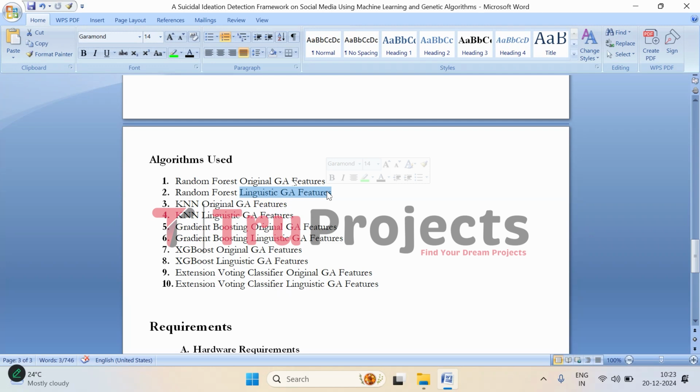While original features provide a basic representation, linguistic features delve deeper into the intent and sentiment behind the text, making them more insightful for understanding suicidal ideation. So each algorithm we have trained with original genetic algorithm features and linguistic genetic algorithm features. And here we have the KNN algorithm, gradient boosting, XGBoost, and an extension voting classifier.